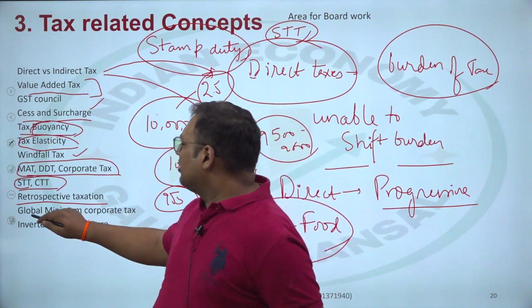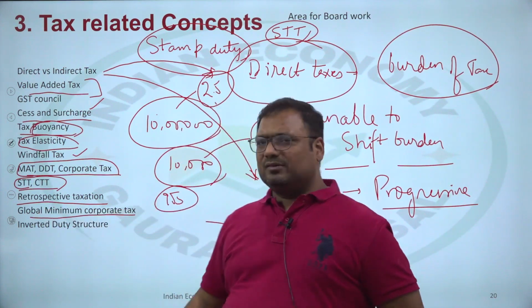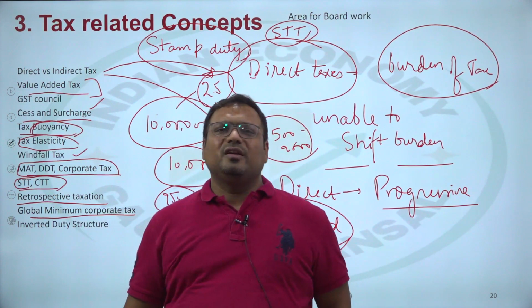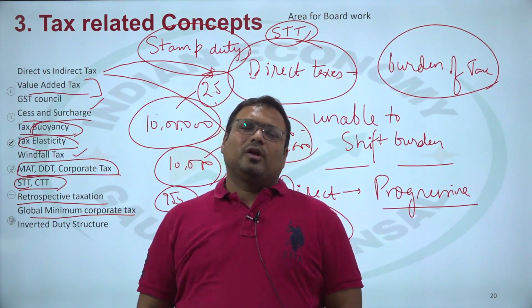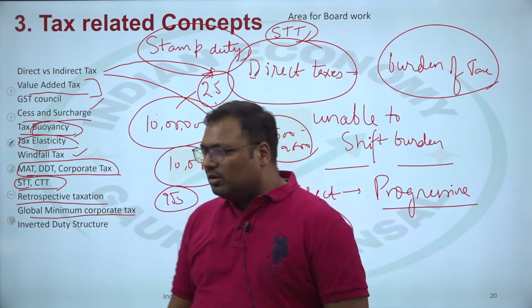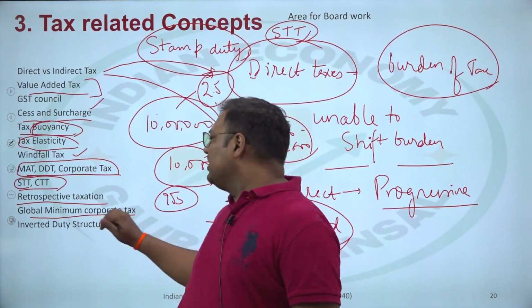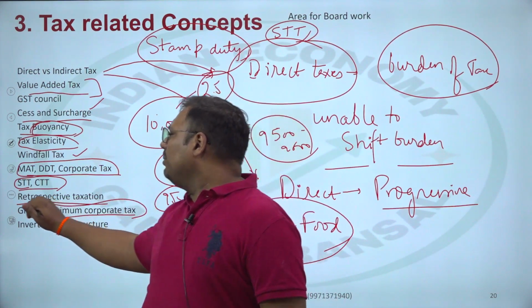Then there is the concept of global minimum corporate tax. The OECD, the Organization for Economic Cooperation and Development, the club of rich countries, has agreed that there should be a global minimum corporate tax.